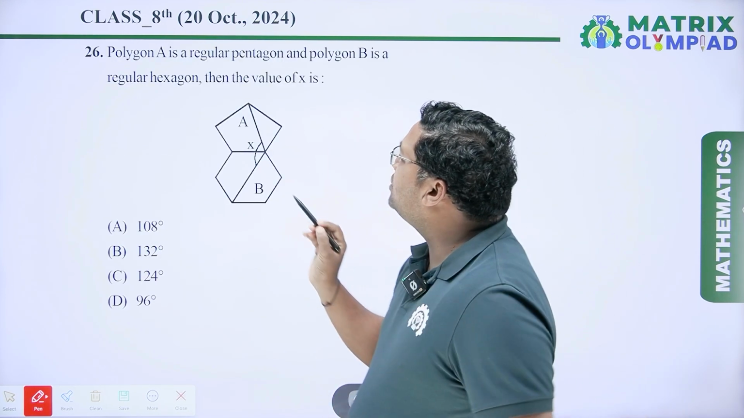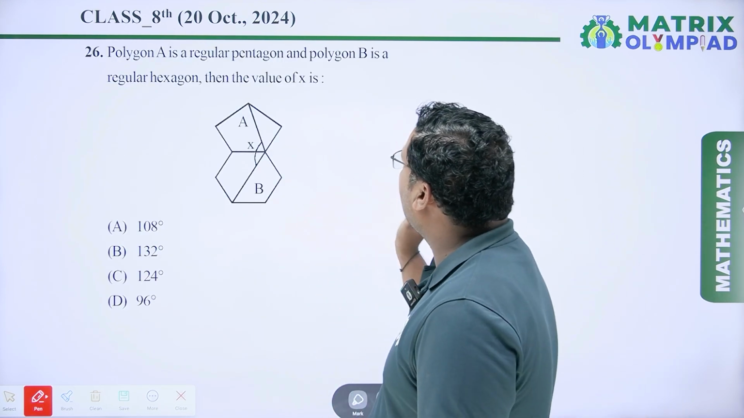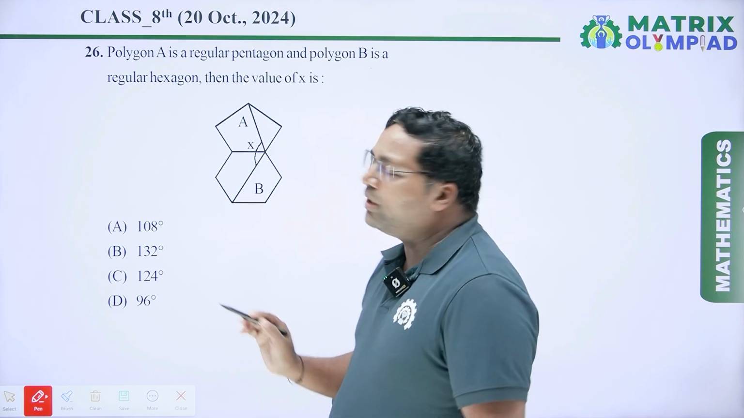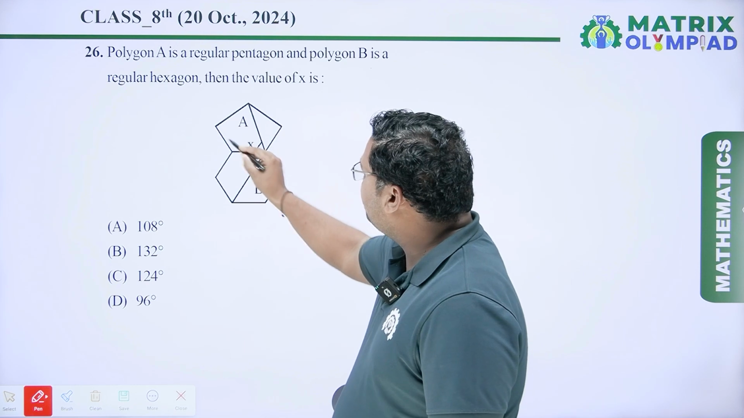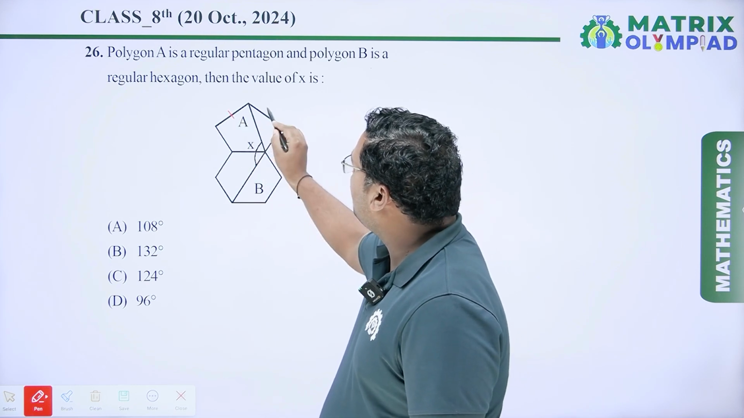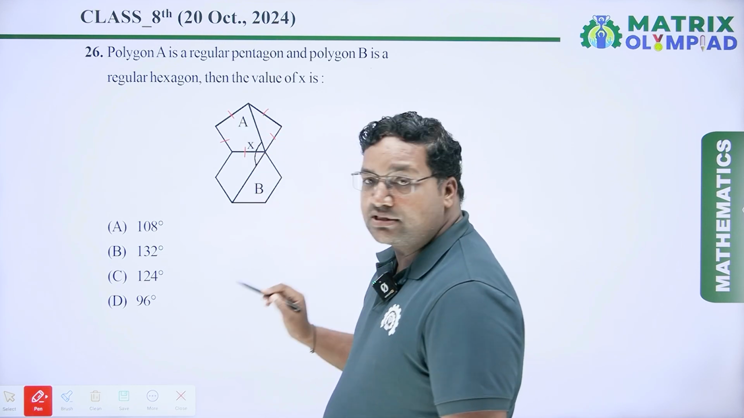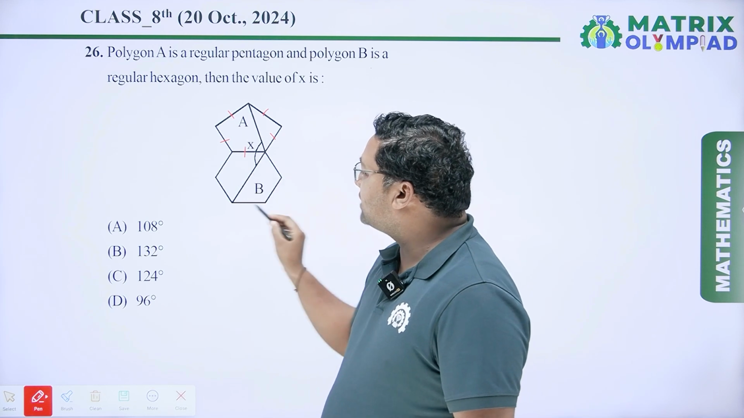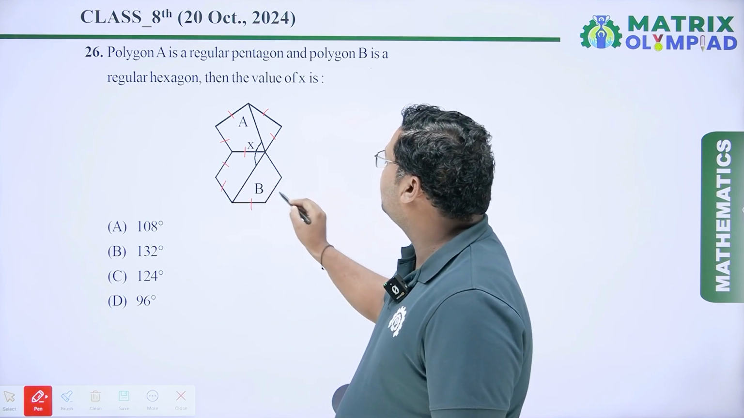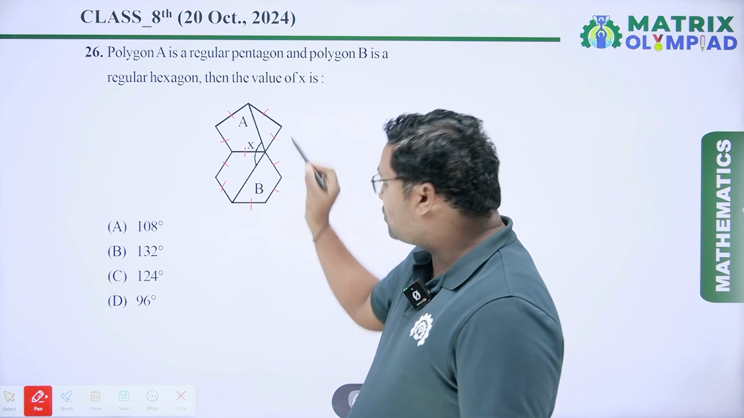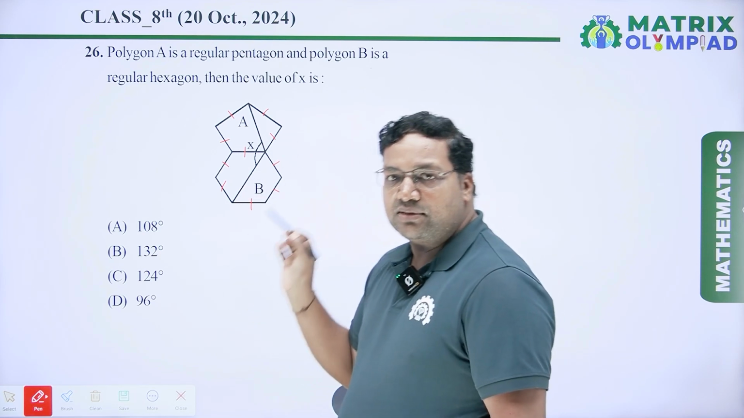Now coming to the next question. Polygon A is a regular pentagon and polygon B is a regular hexagon. Then the value of x is. So here you can see this pentagon is a regular polygon. It means all the sides are equal. Similarly, this hexagon is also a regular hexagon. So this means this side, this side, this side, this side and this side are equal. It means all the sides are equal in this polygon.